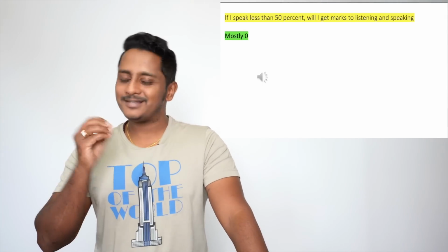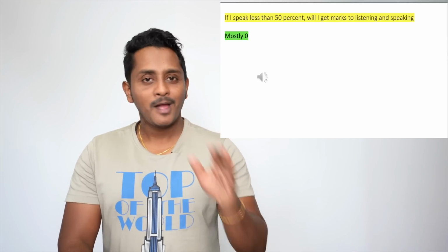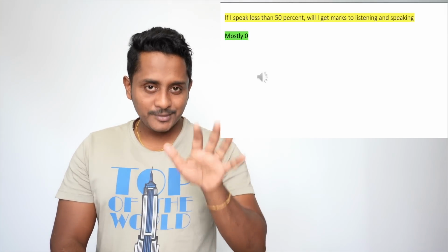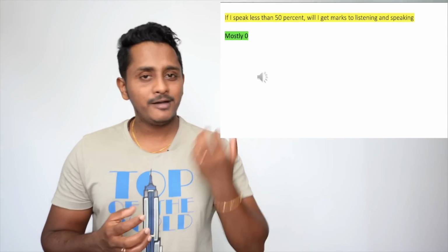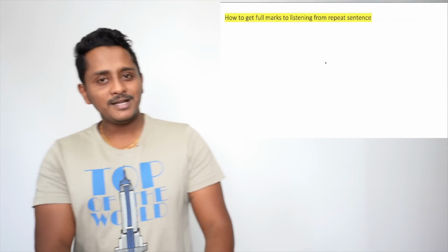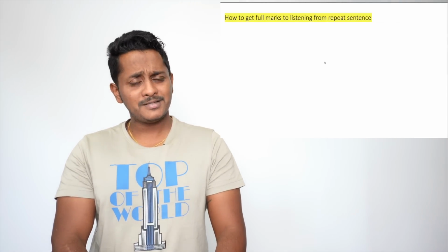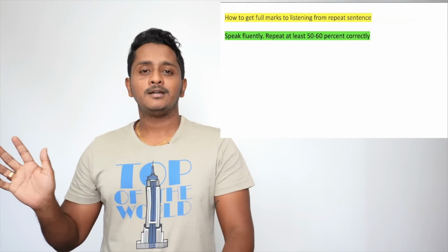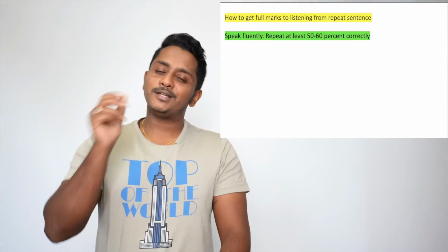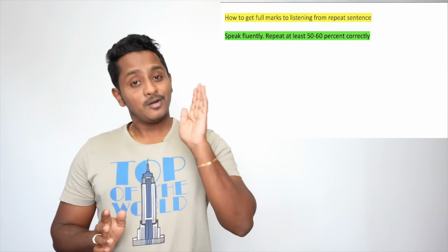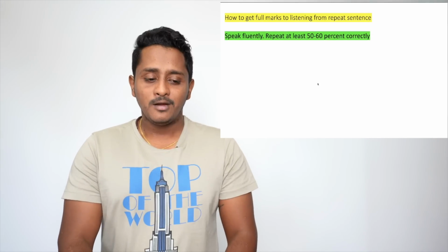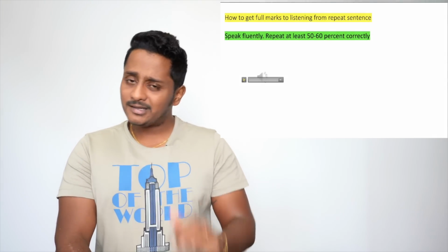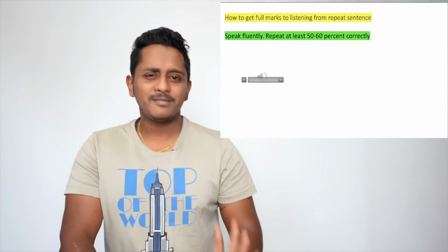This is going to be 0. Over 3-4 words you are matching out of a lot of words. So fluency is bad. This will not give you any marks towards your speaking and listening. Hope you are getting it. The main idea of this video is to show you the implementation part. Theory everyone understands, but when they try to implement, it's a lost case. Be very careful. We will move on to the next question. How to get full marks for listening from repeat sentence? Speak fluently, with content above 50%. 100% is totally fine. 90% totally fine. 80% totally fine. 50% also fine, but fluently. Fluency is the most important thing here. If you speak 40%, 0 marks, mostly 0 marks. Hope you're getting it.